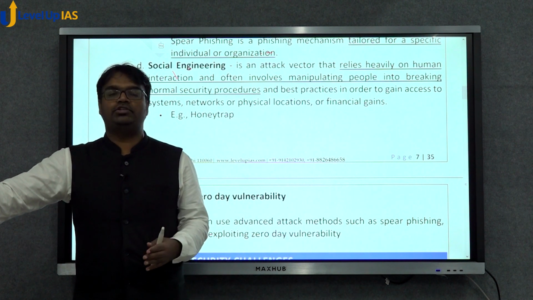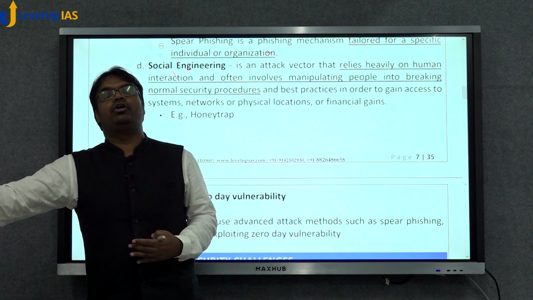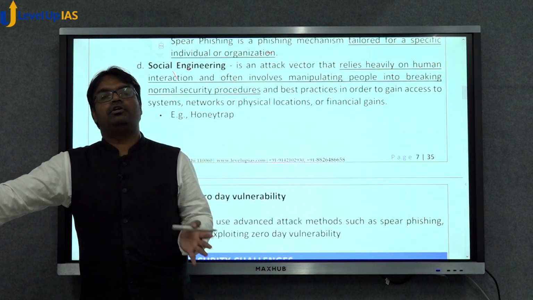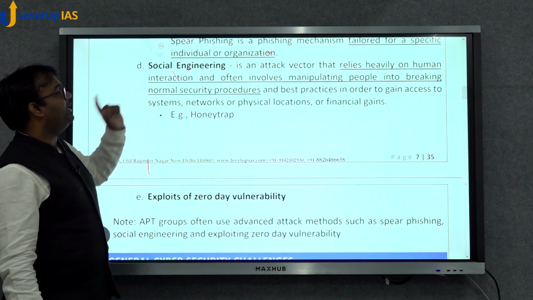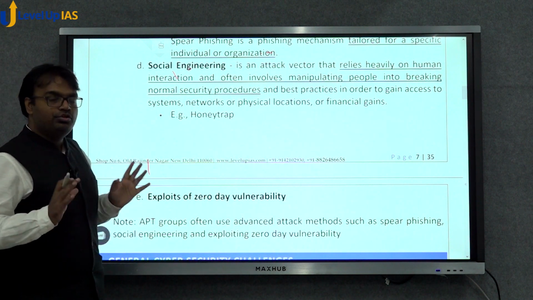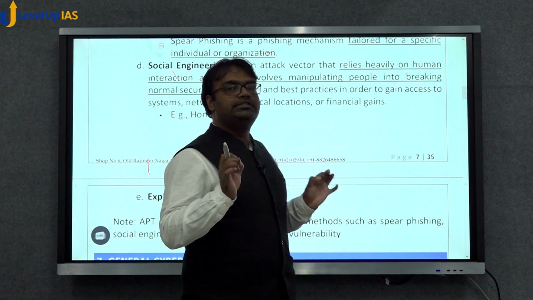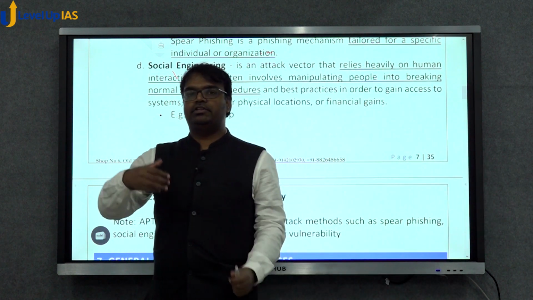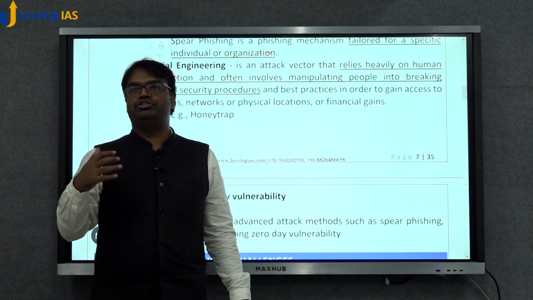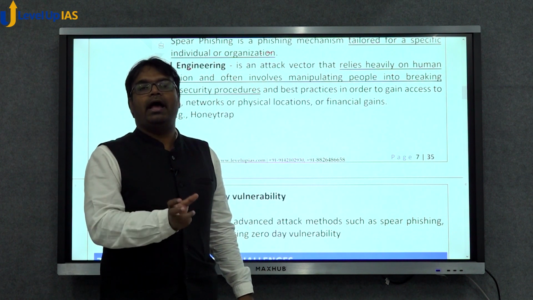And when you download that software, you also end up downloading a virus or a spyware which will steal your computer's data. So this is called a honey trap. Honey trap is also a kind of social engineering. In social engineering, we manipulate people into breaking security norms. So let's say I was chatting with this girl who says she would send me her pics, but only through this particular app.